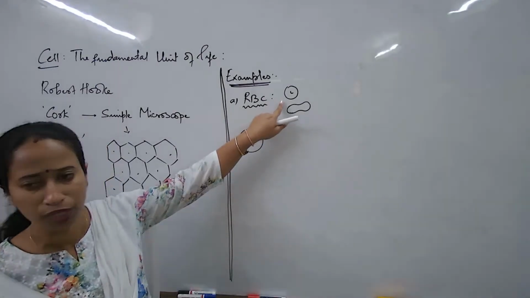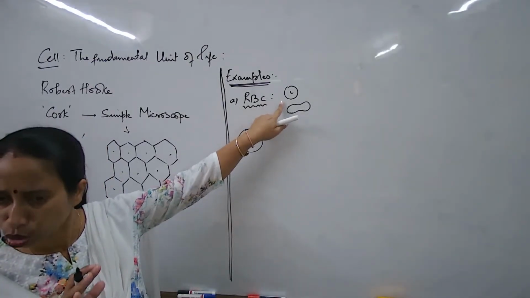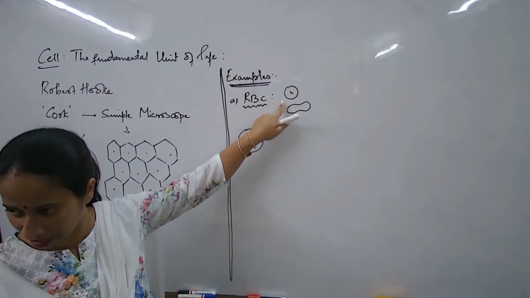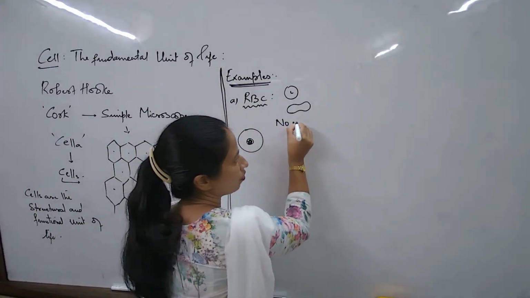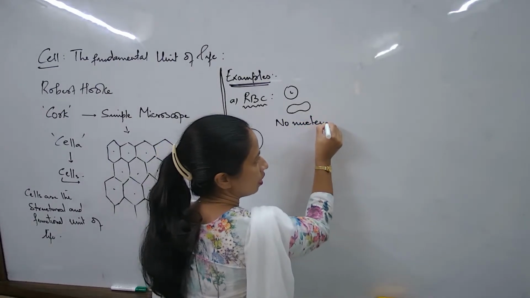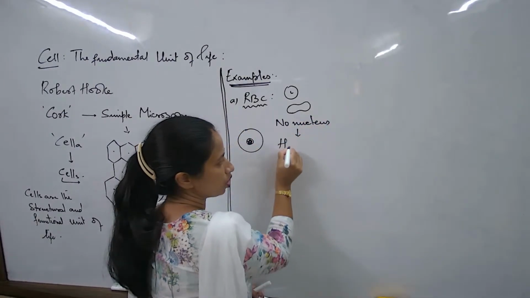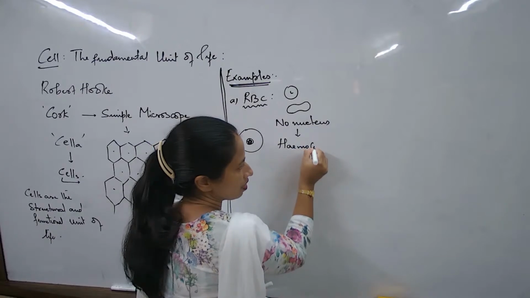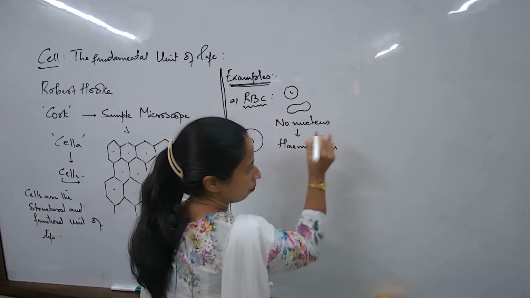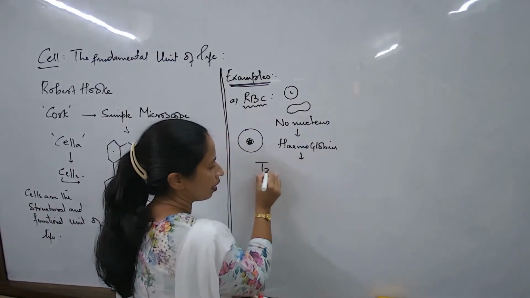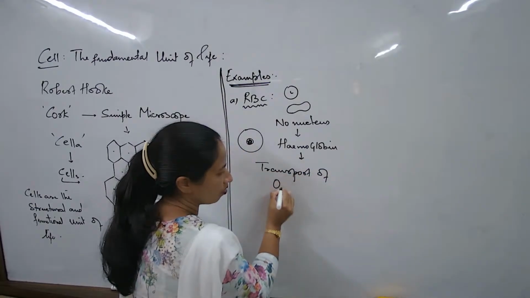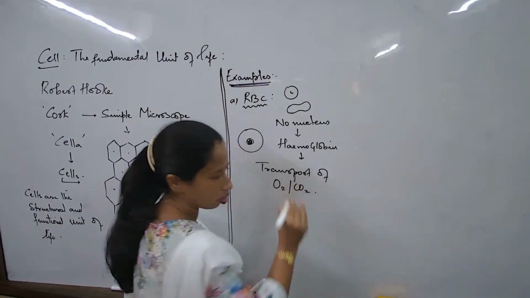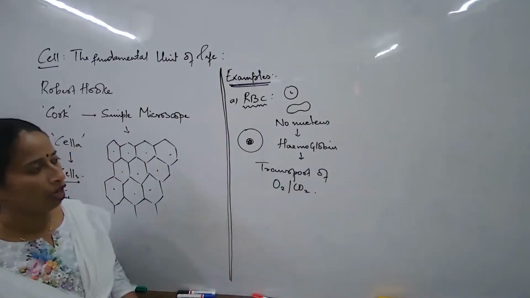But am I drawing a big nucleus in the center here? No, there is no nucleus in the center here. Instead of the nucleus, what does this particular RBC possess? It possesses a particular pigment known as hemoglobin. And this hemoglobin basically helps in transport of oxygen and carbon dioxide all throughout the body.